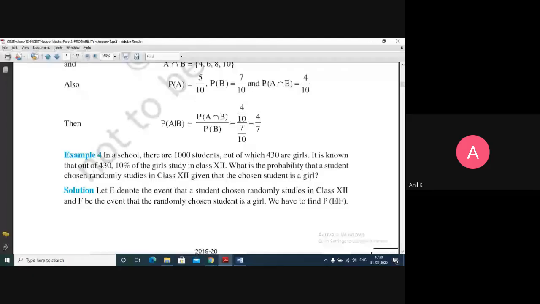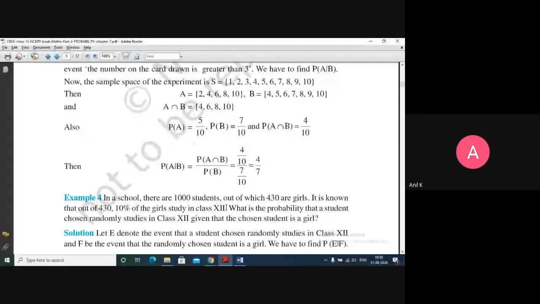I think you know that out of 430 girls, 10% of the girls are studying in class 12. What is the probability that a student chosen randomly studies in class 12, given that the chosen student is a girl? Yeah, now tell me what is the E event, what is the F event? 10% of the girls studying in class 12.